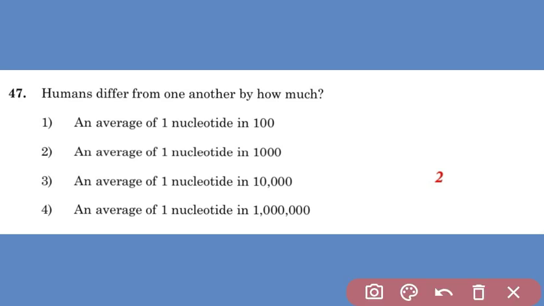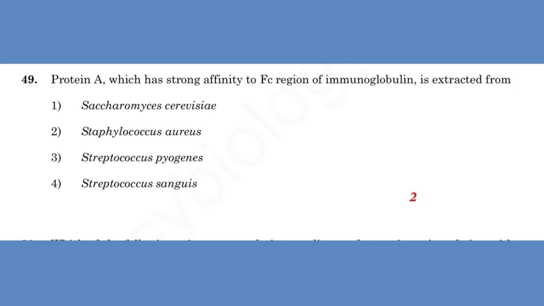Humans differ from one another by how much? They differ on an average by 1 nucleotide in 1000. So option second is the answer of this question.